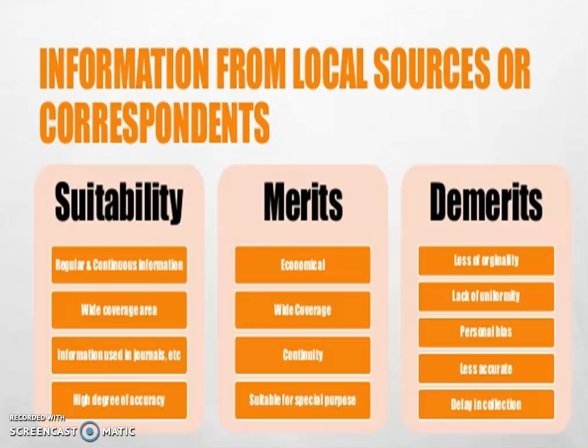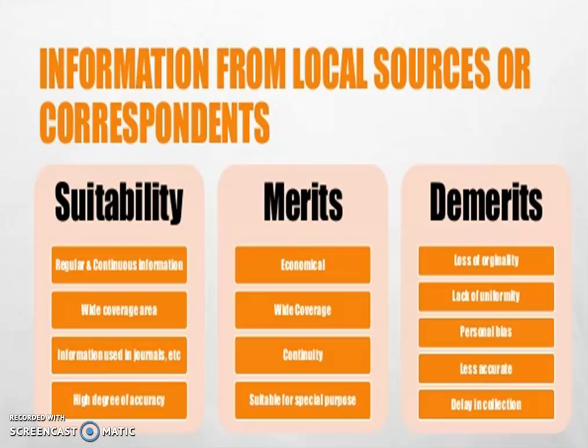If you want to collect data about students, you can collect it from the class in charge, the principal, or another person related to the school. That method is known as information from local sources or correspondents.